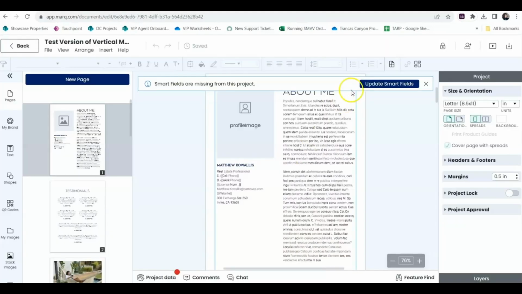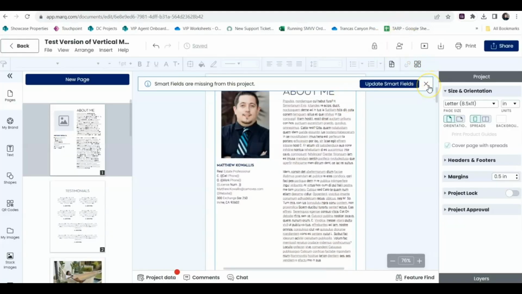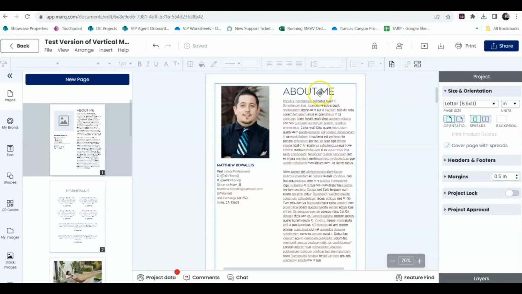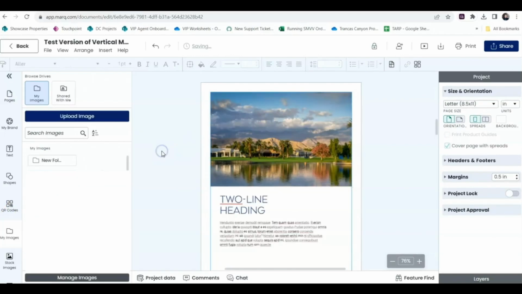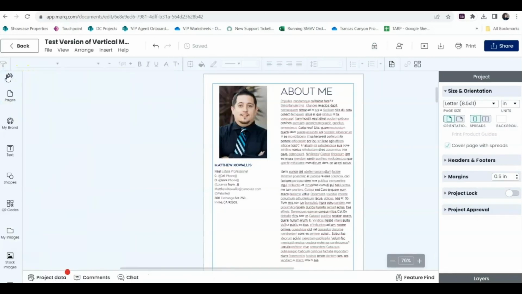Okay. So now once this takes place, you notice that your headshot should automatically pull in here, but if it doesn't, perfectly okay. Go ahead, select My Images, and then select Upload Image. Now, with that said, let's come back to this.